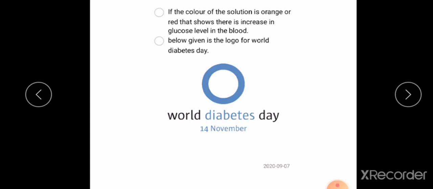It consists of two types of cells, alpha cells and beta cells. Alpha cells produce a hormone called glucagon and beta cells produce the hormone called insulin. Both these hormones regulate the glucose level in the blood. When insulin fails to work, glucose level increases in the blood, which leads to the condition diabetes. And we can detect diabetes by blood test and also through the Benedict test.